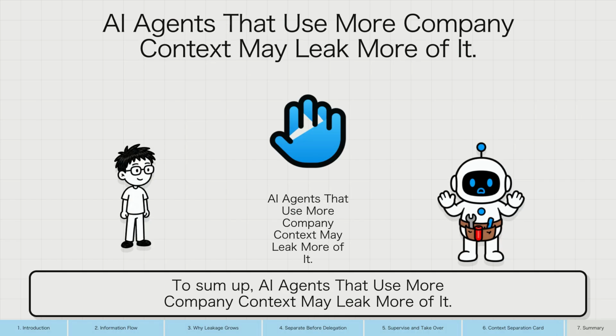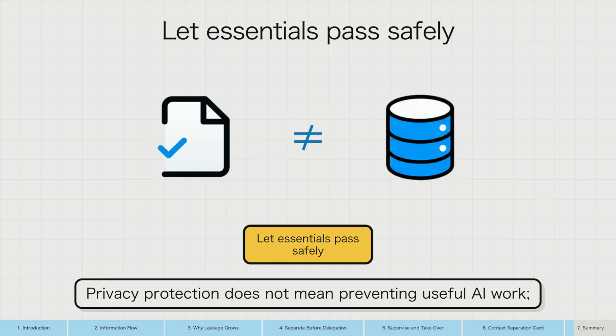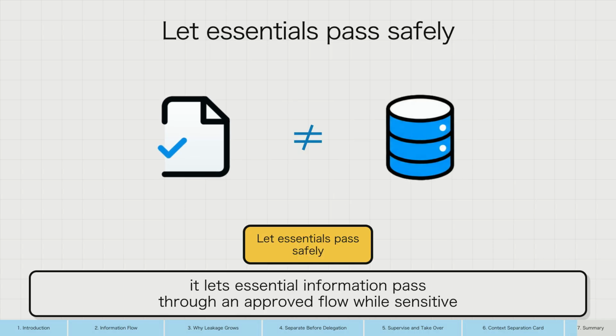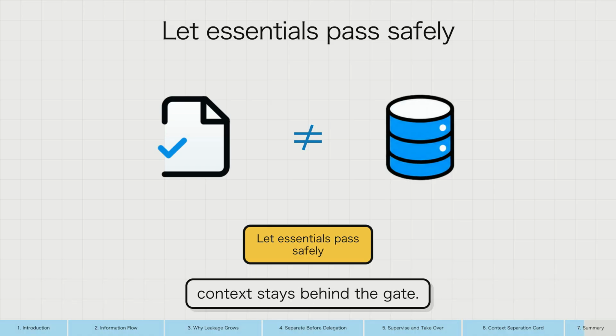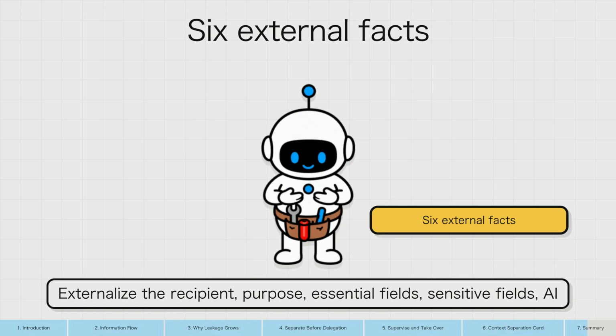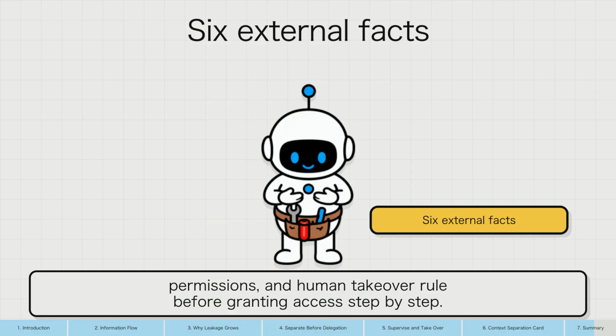To sum up, AI agents that use more company context may leak more of it. Privacy protection does not mean preventing useful AI work. It lets essential information pass through an approved flow while sensitive context stays behind the gate. Externalize the recipient, purpose, essential fields, sensitive fields, AI permissions, and human takeover rule before granting access step by step.